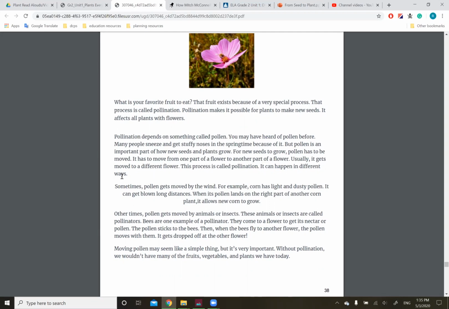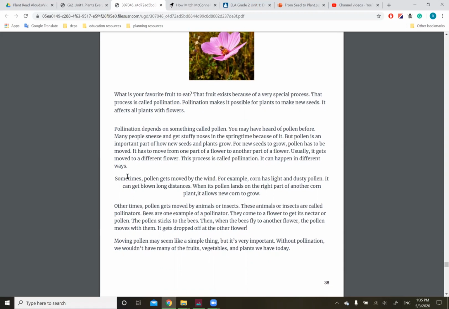It can happen in different ways. Sometimes pollen gets moved by the wind. For example, corn has light and dusty pollen. It can get blown long distances. When its pollen lands on the right part of another corn plant, it allows new corn to grow.